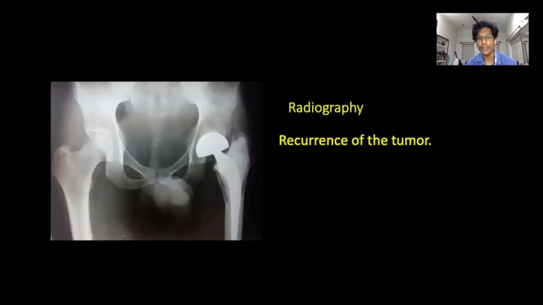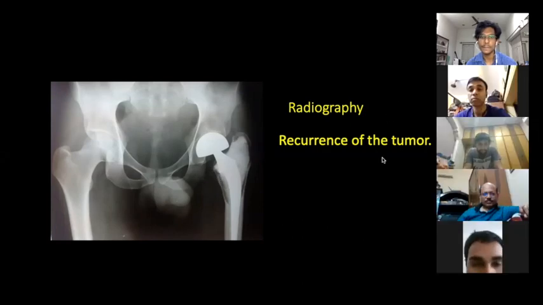And this was his present X-ray. You can see the lysis has come again here. Yes, there is a possibility of recurrence. So it could not be osteochondroma. So it's not osteochondroma. Most probably not an osteochondroma.